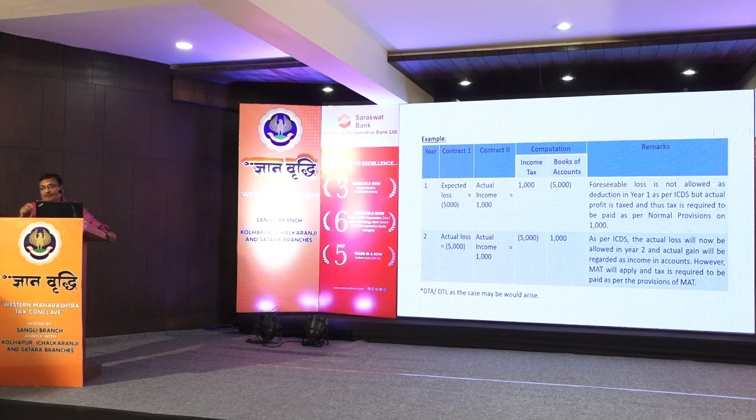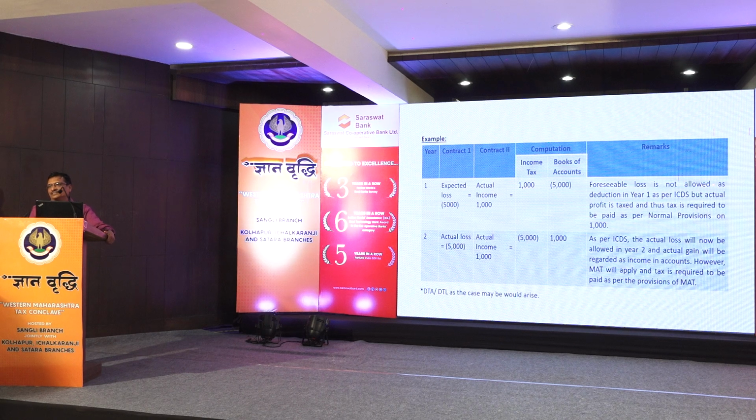Now, in such scenario, on the very first day of starting the contract, I know that I am going to be in loss because the raw material prices are substantially increased. So this is an expected loss, even though the contract is supposed to be executed over a period of 2 years.